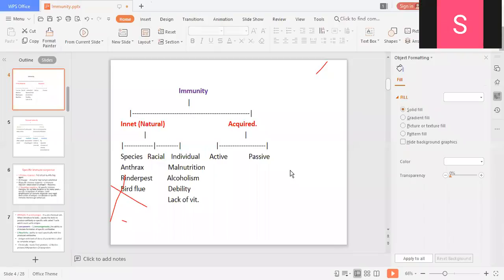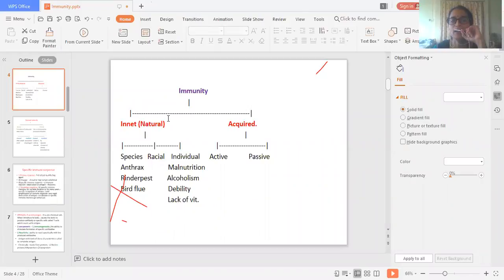It is taken from another person or animal, such as serum, and then injected into the infected person. It is the artificial way: prepared antibodies are introduced into that particular subject. These antibodies are prepared elsewhere, either in an animal or in another person. So this is considered artificial passive immunity. This is the classification.